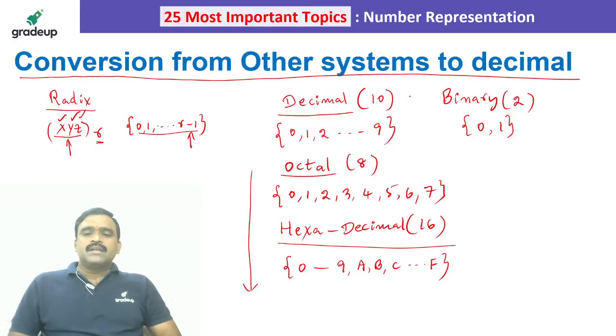Like that, in decimal the maximum digit is 10 minus 1, that is 9. In binary, the maximum digit is 2 minus 1, that is 1. In octal, the maximum digit is 8 minus 1, that is 7. And in hexadecimal, the maximum value is 16 minus 1, that is 15.